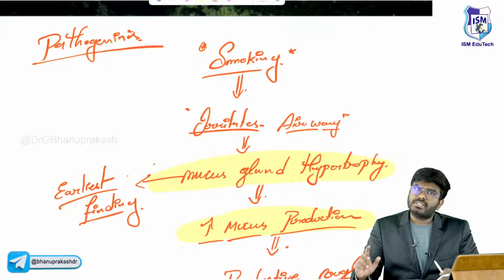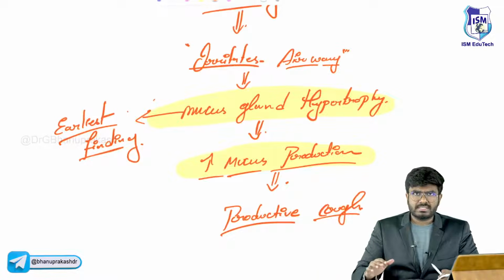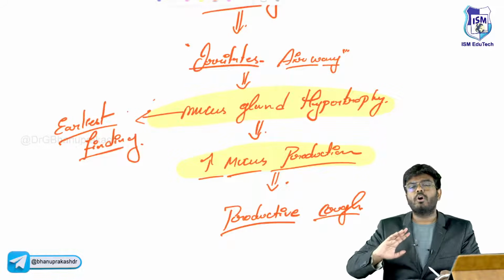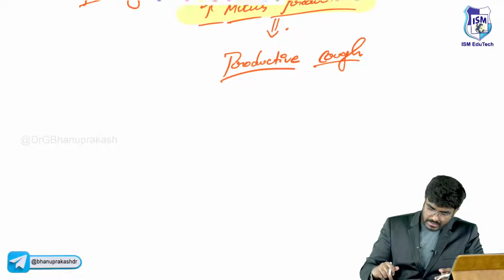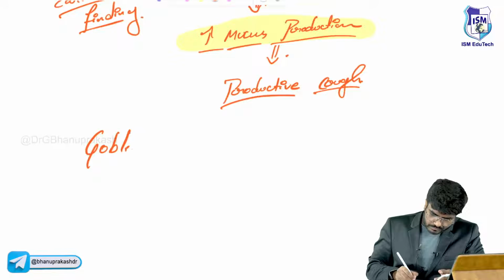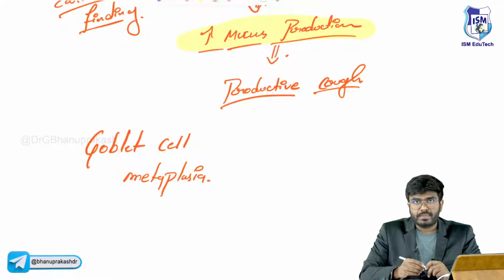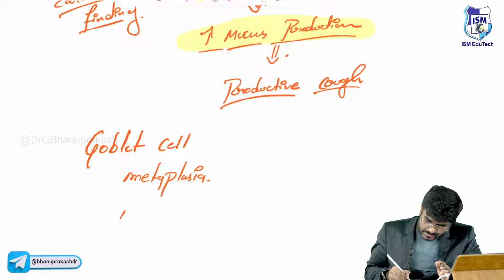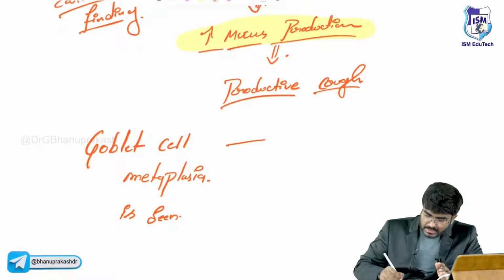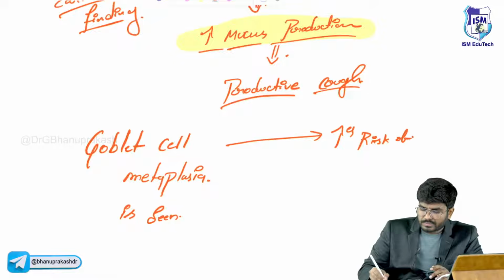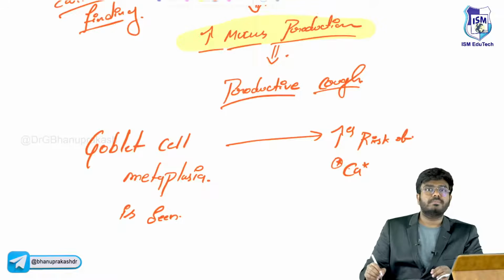In the same way, mucus glands, these goblet cells, will undergo hypertrophy. They will produce more and more mucus. But continuously there is stimulation coming, irritation. So goblet cells will also undergo metaplasia. Goblet cell metaplasia can be seen. This can increase the risk of what? It increases the risk of cancer.